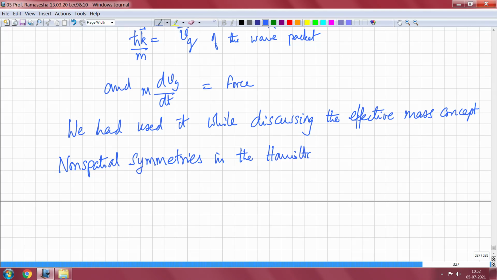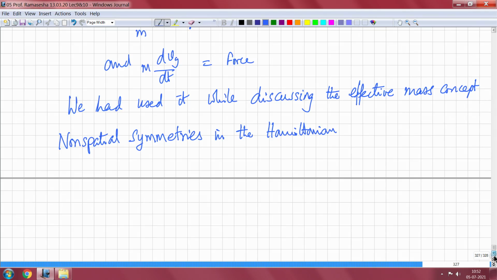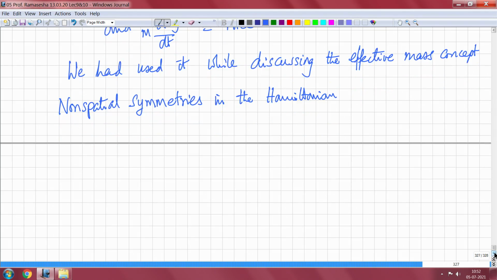The spatial symmetries in the Hamiltonian gave you the group of the wave vector, and also showed you that you need to work with only a particular part of the Brillouin zone, and how you can connect up the E versus k states when you move from one symmetry point in the Brillouin zone to another as you go along in your band structures. That was the BSW notation, that is the Brillouin, Bouckaert, Smoluchowski and Wigner notation.